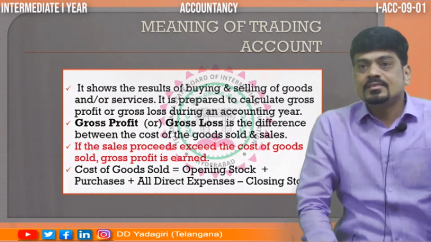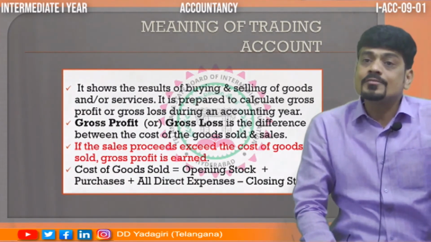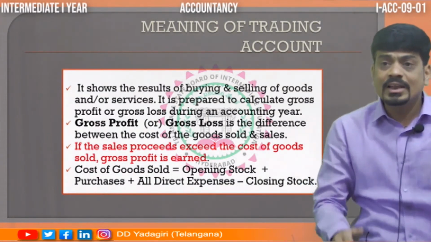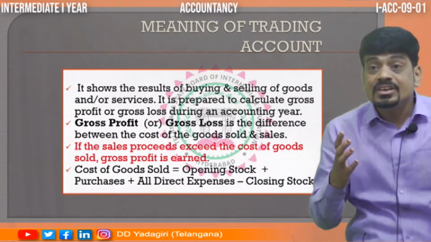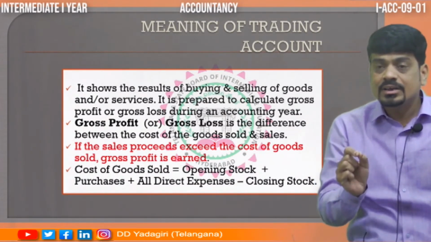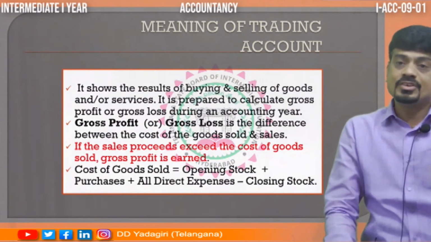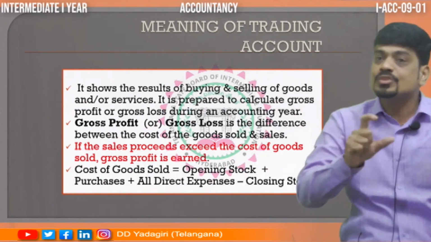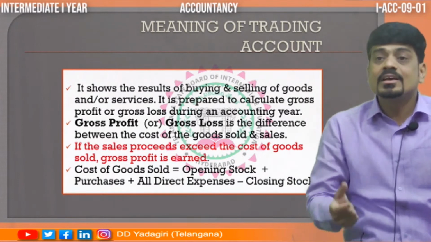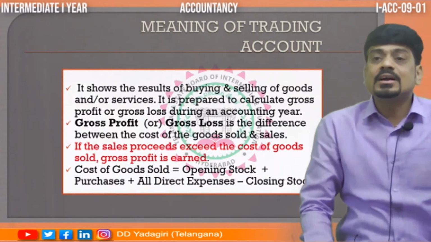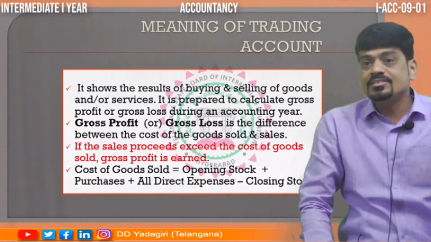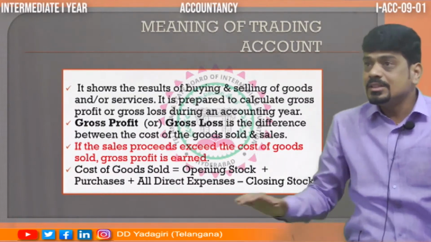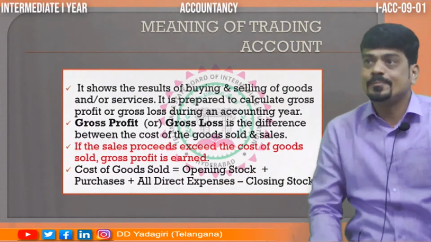Direct expenses include all your factory expenses, manufacturing expenses, like wages, carriage inward. Carriage inward is also called carriage on purchases. Like that, when we pay for octroi, in the sense the tax which we pay between two municipal limits, like the customs duty we have, dock charges we have, they all come under the category of direct expenses. In the format, again, I am going to show all the direct expenses.